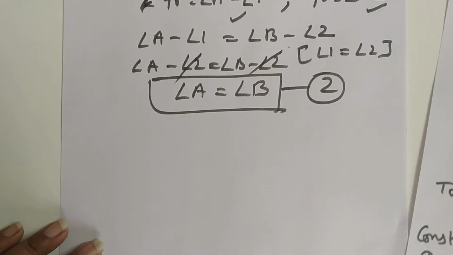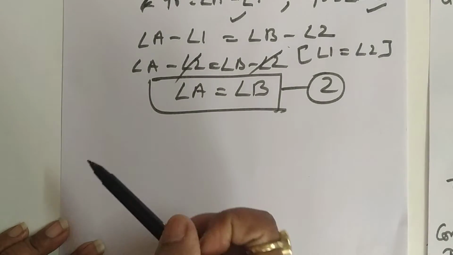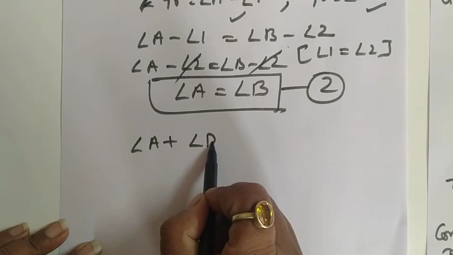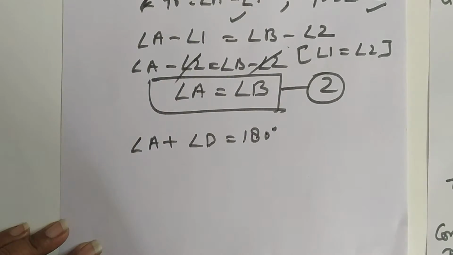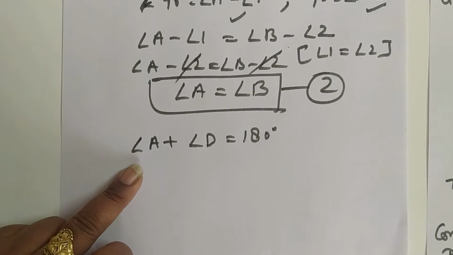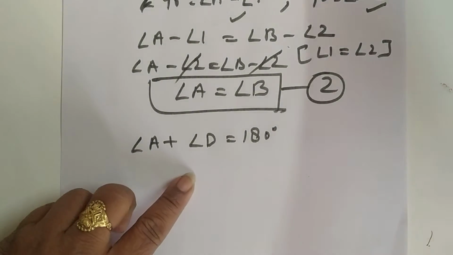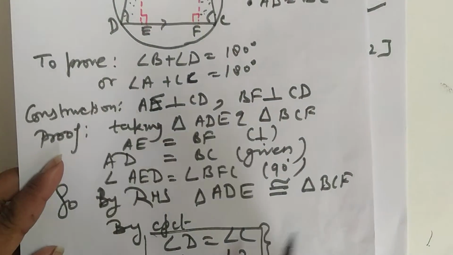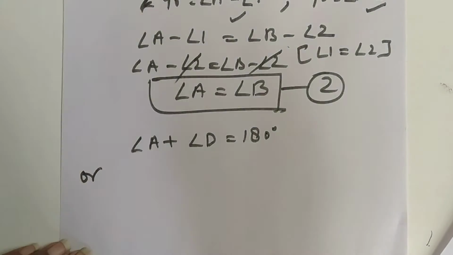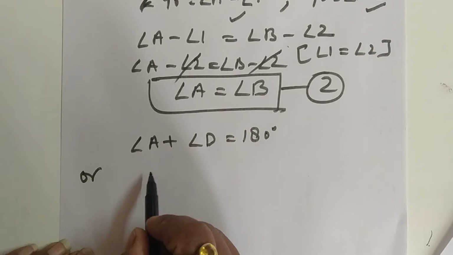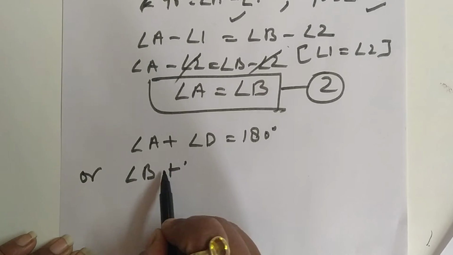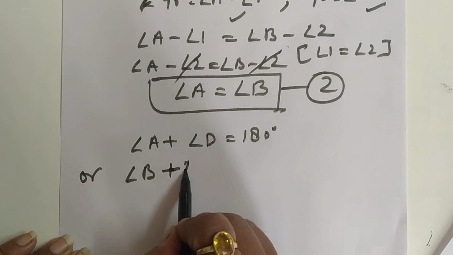Now angle A plus angle D is equal to 180 degrees. And angle D is equal to C, because I have taken angle A plus angle D, or I can also take angle B plus angle D that we need to prove.